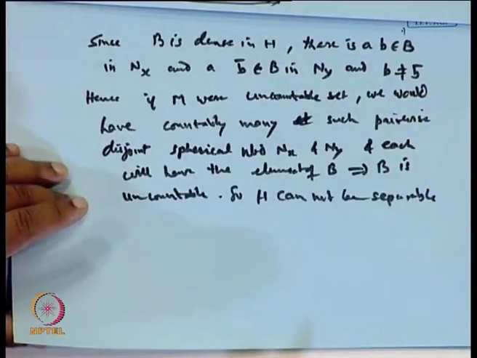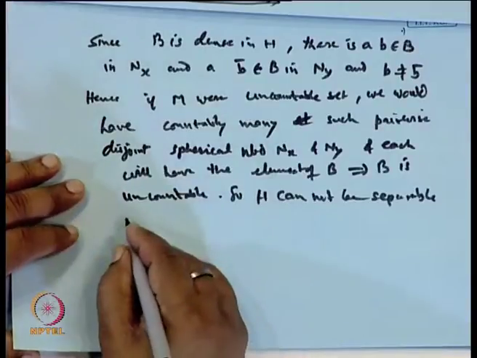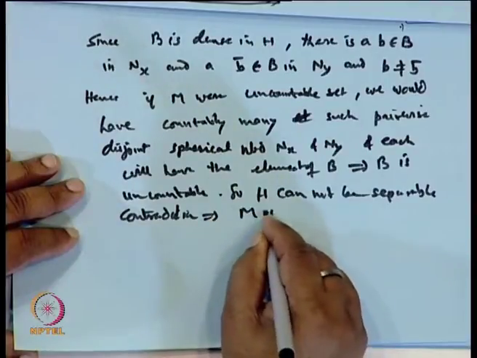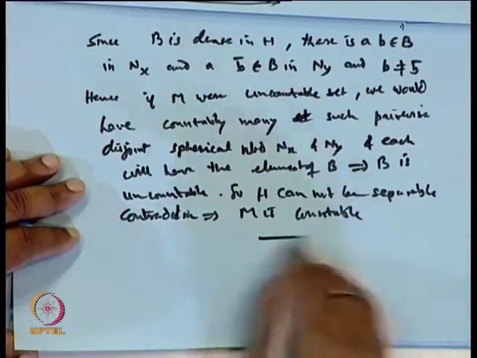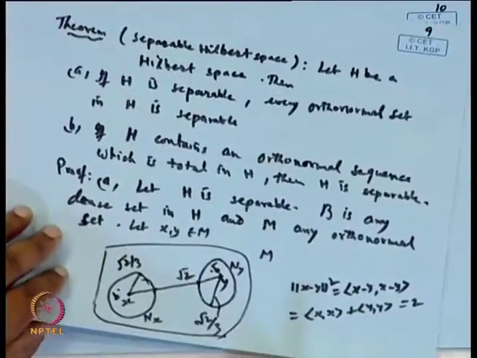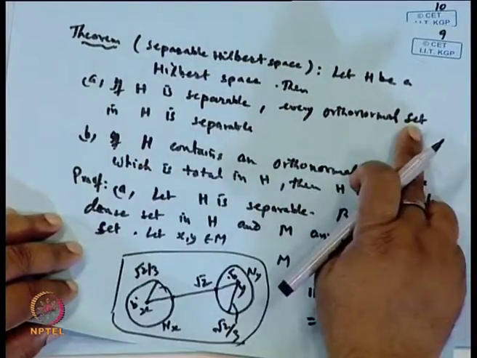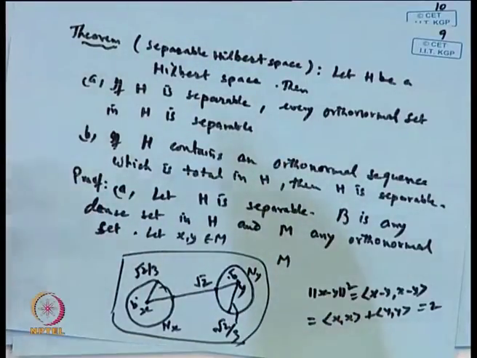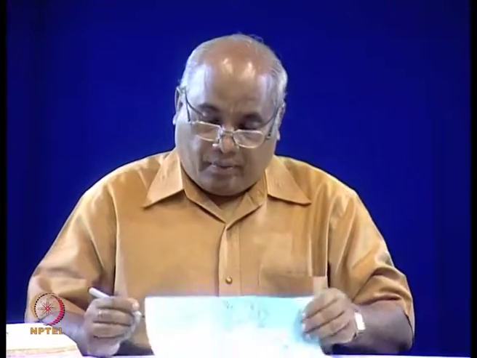So what we conclude is, therefore, the contradiction implies M is countable. That is what we wanted to show. Let H be a Hilbert space. If H is separable, then every orthonormal set is countable. If we assumed M is uncountable, it gives a contradiction, as H becomes not separable. So M must be a countable set. That's the proof. The second proof we will see next time. Okay. Thank you.